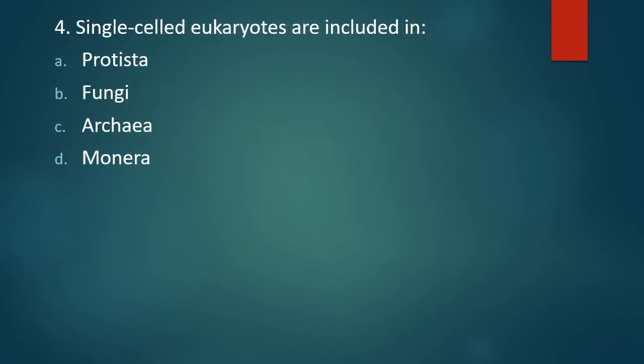Question number 4. Single cell eukaryotes are included in Protista, fungi, archaea, or Monera. Single celled eukaryotes are included in which of the following kingdoms? The correct answer is option A. They all fall in Protista.